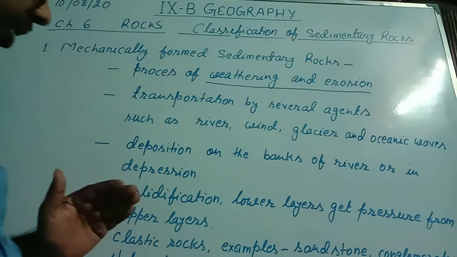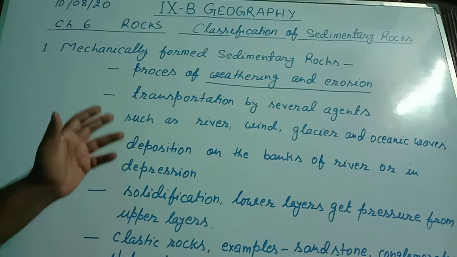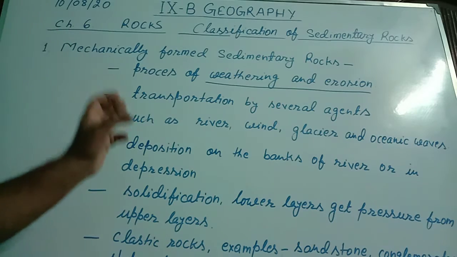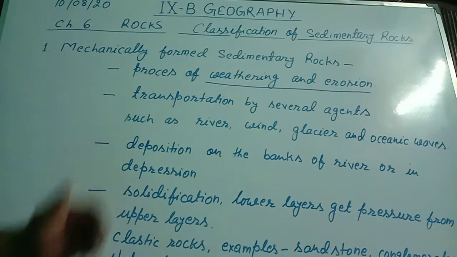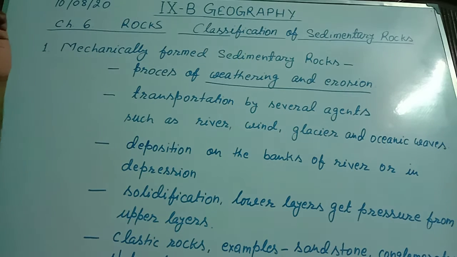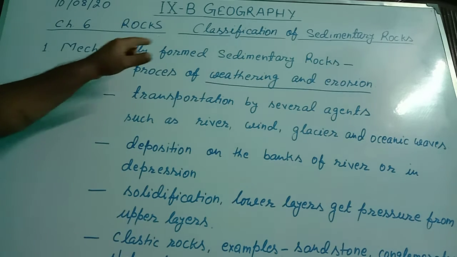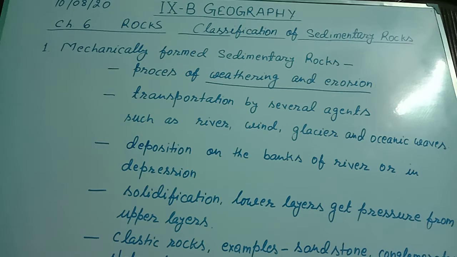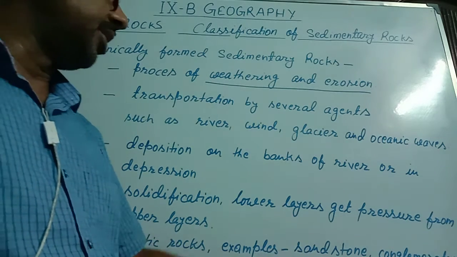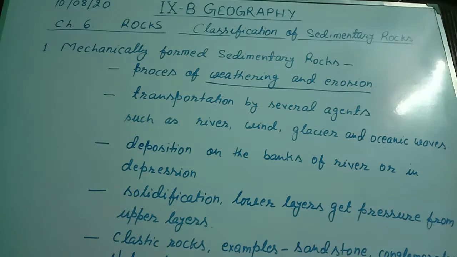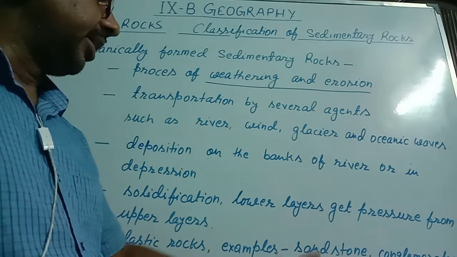So the lower layer of deposited material gets huge pressure from the upper layer, and it solidifies, it becomes hard, and this type of formation of sedimentary rock is called mechanically formed sedimentary rock. This is also known as clastic rocks because several layers are present. Examples: sandstone, conglomerates, shale, loess, siltstone, and clay.